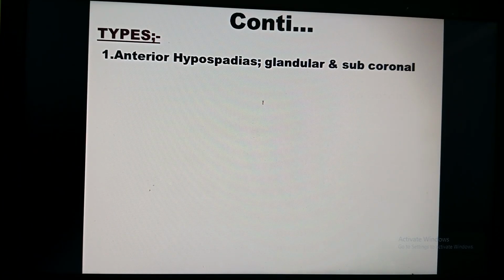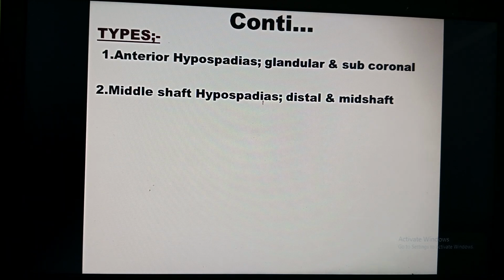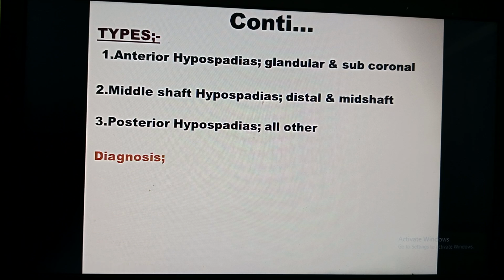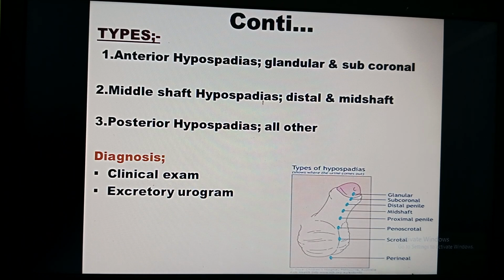Okay. There are three types: anterior hypospadias, middle shaft hypospadias, and posterior hypospadias. That is based upon where the urethral opening is present. Anterior means the front, posterior means the back side, middle shaft means the middle part.